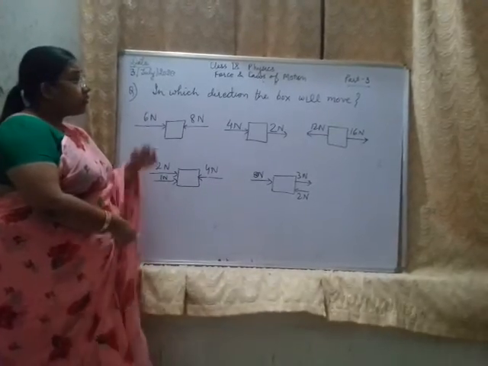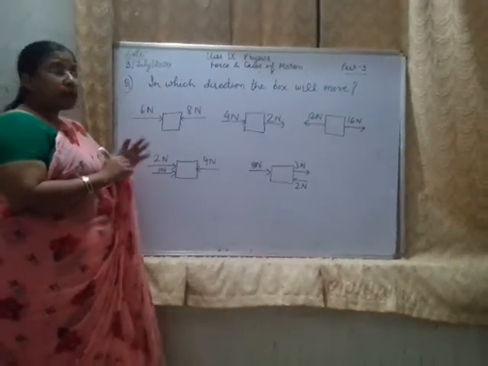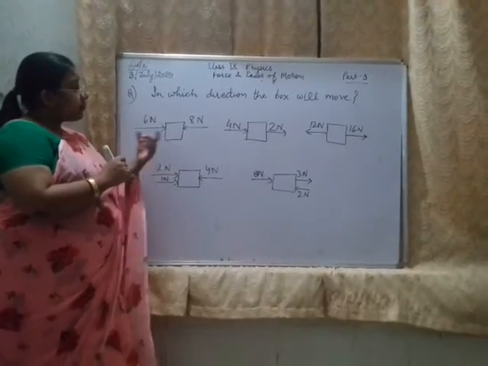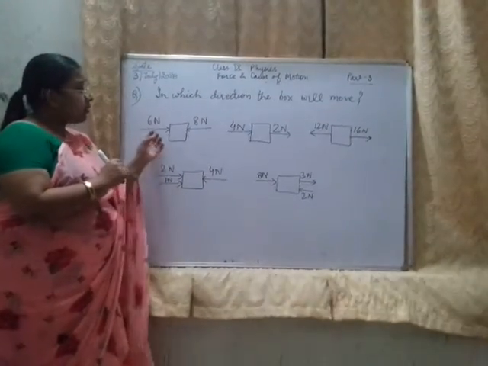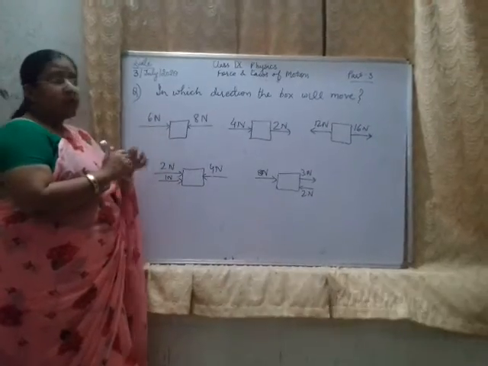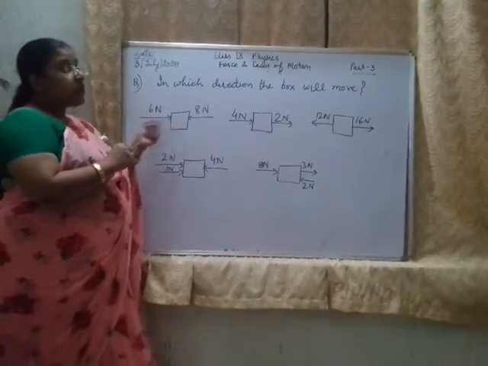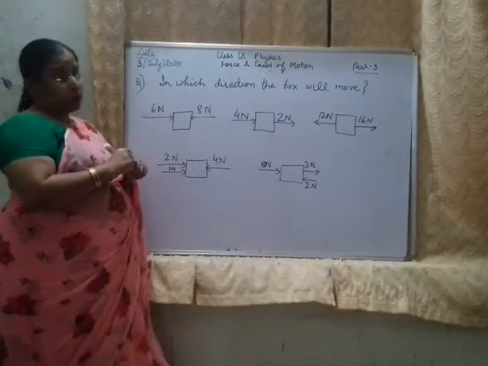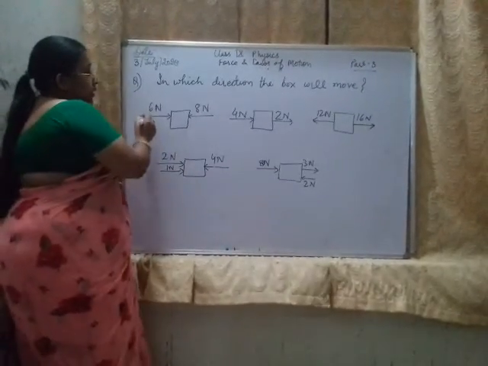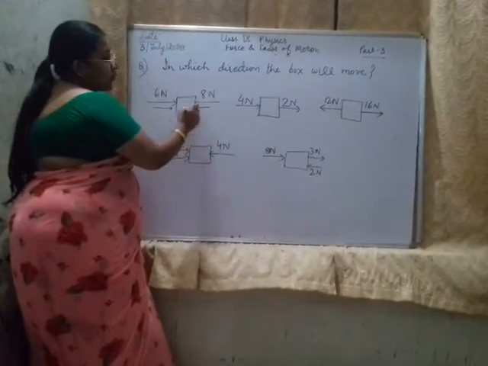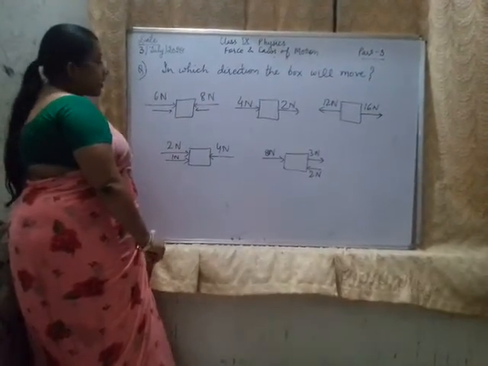Next, we have the questions based on the concept of balanced and unbalanced forces. These are some questions. Some boxes are there and they have been written with forces applied, and the direction of forces applied is also there. We need to check how this will work out. So now 6 Newton force is applied in the right hand side direction and 8 Newton force is applied on the left hand side direction.